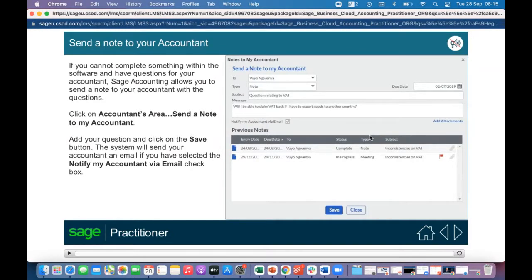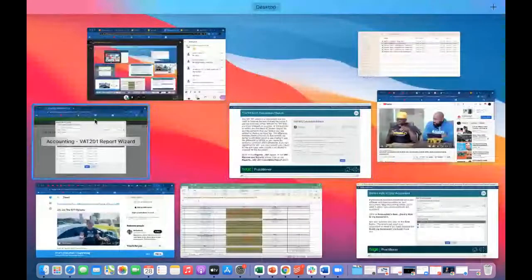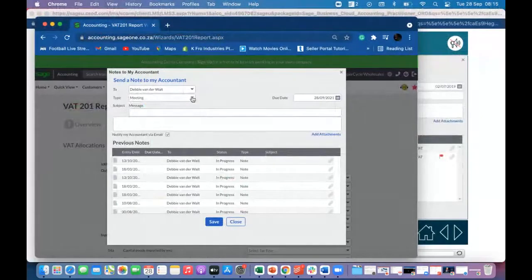Okay, and here you insert the name of the account, because you might have more than one accountant. All right, then type. Let's have a look at that quickly. So here you can see type. I could even say meeting is the type of note I'm sending him. It could be a note where I can ask questions or just a reminder. And here I type the subject and then obviously the message.